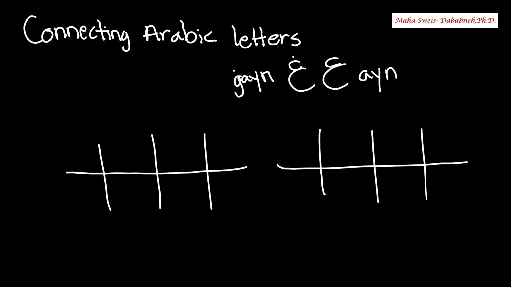Now I will introduce another two letters. The name of this one is Ayn, and the name of this one is Gayn. The first one is an A sound, and the second one is a G sound. Both of them share the same form, the only difference is the dot. Let's see how we write them.